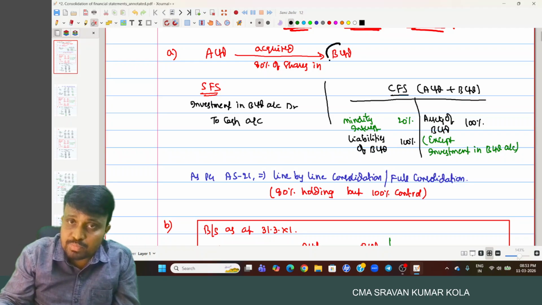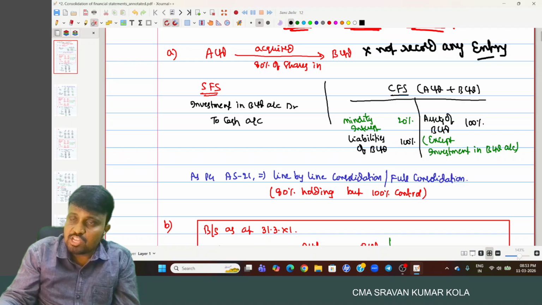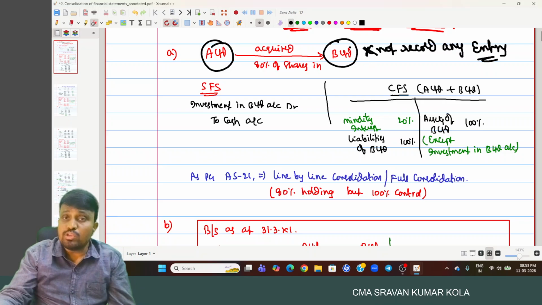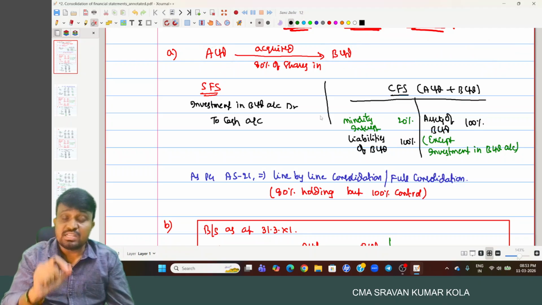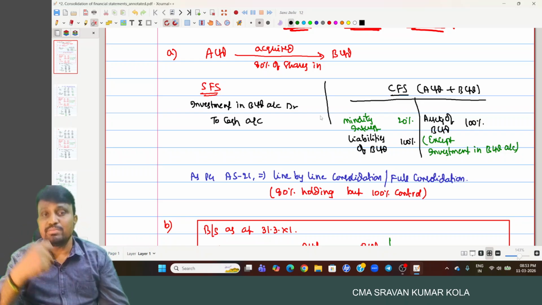But coming to B Limited, it does not record any entry. If the shares are acquired by A Limited in B Limited, then no entry will be recorded by B Limited. Because remember, A Limited is not purchasing the shares from B Limited.